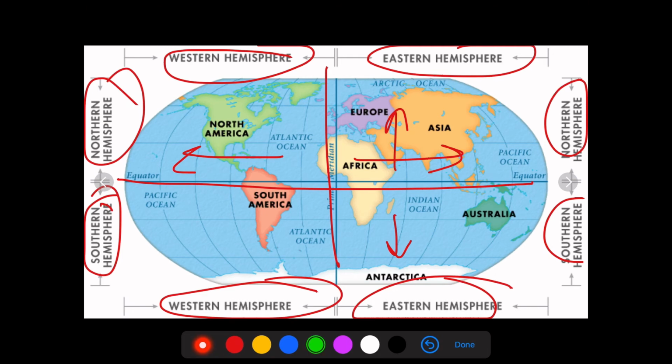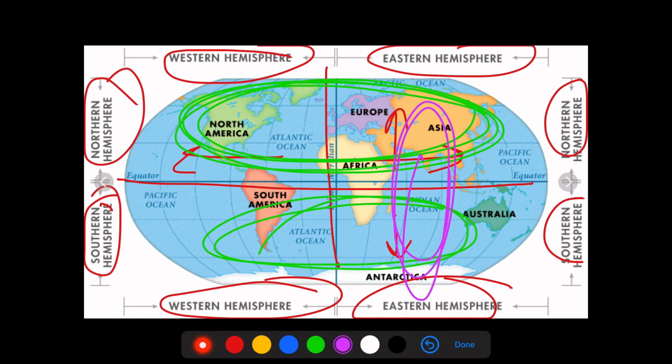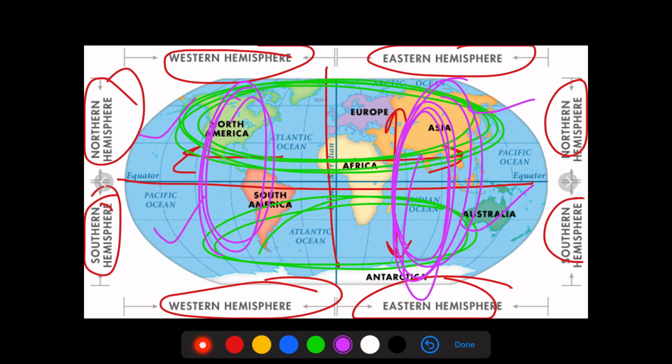Remember this: this whole part which I am indicating with green is the northern hemisphere, the lower part is the southern hemisphere. With the purple, this part as well as this is the eastern hemisphere, and this as well as this is the western hemisphere. I hope this is clear.